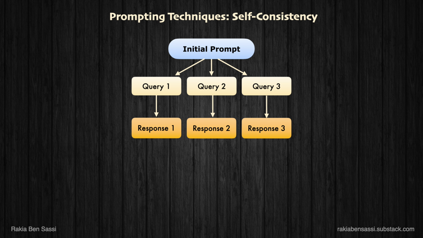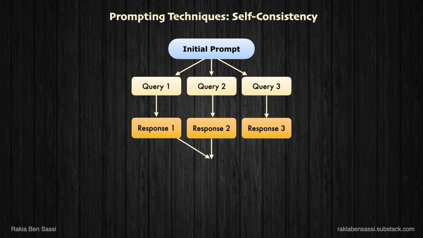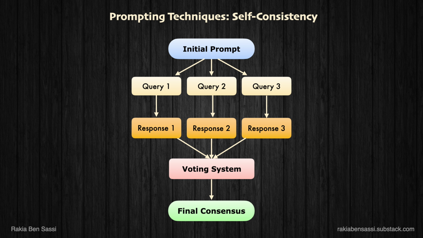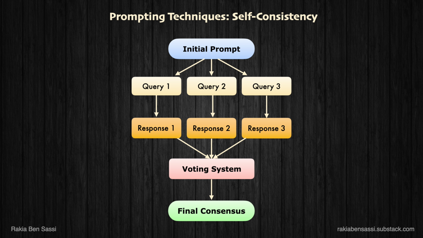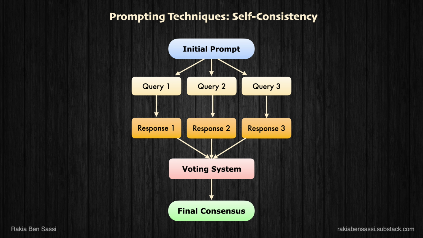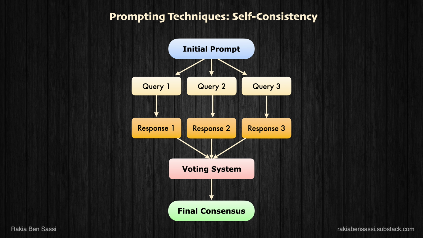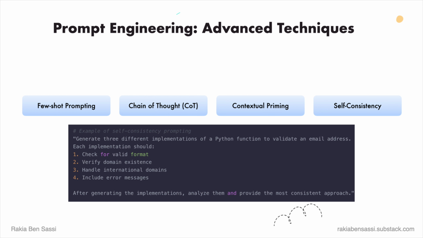This helps identify the most reliable solution by comparing different implementations. It's particularly useful when you are dealing with complex tasks, working with models that might produce inconsistent results. You simply need higher confidence in the generated code, or you want to learn and discover different alternative solutions. Here is an example of self-consistency prompting.